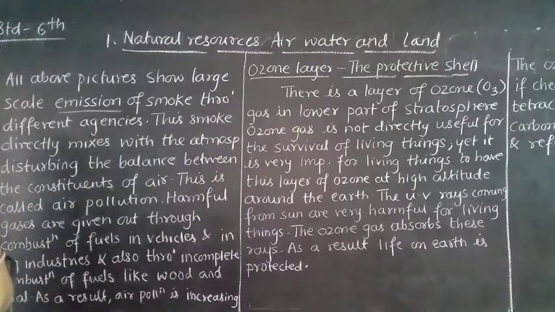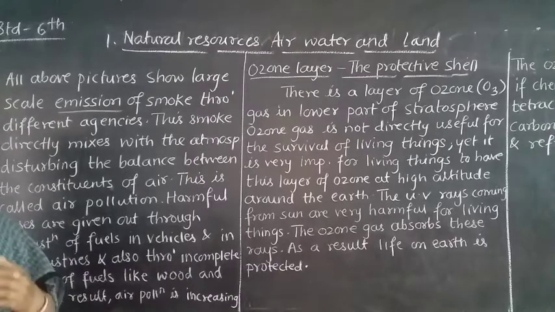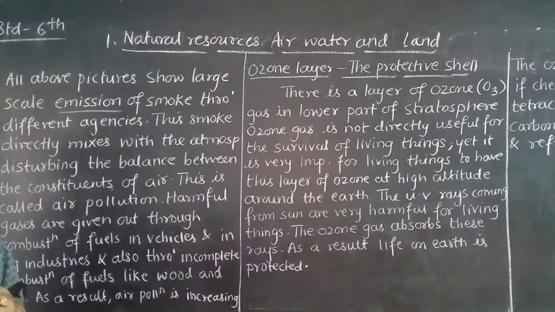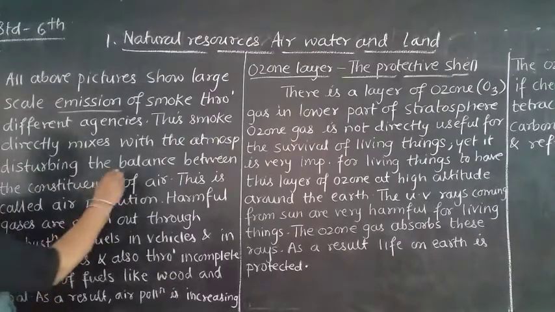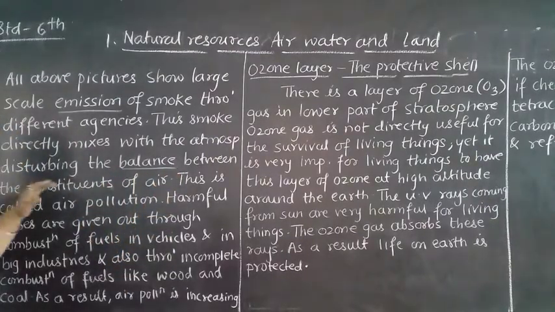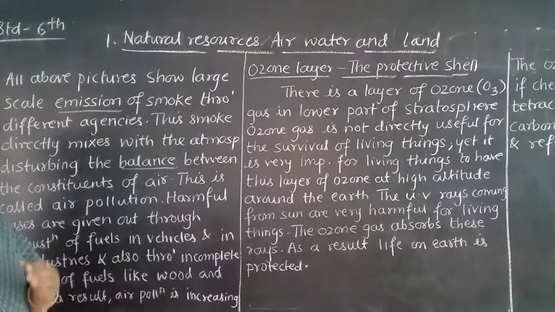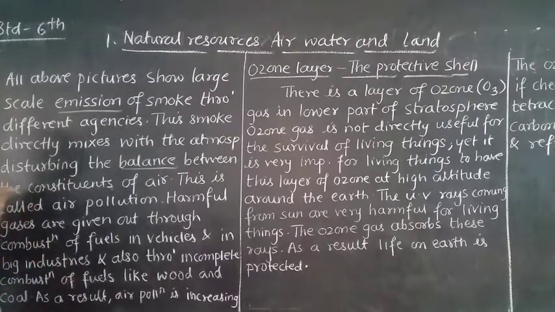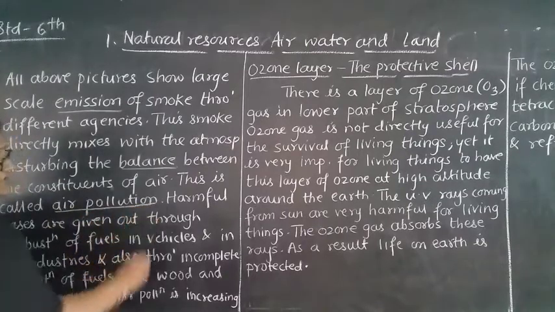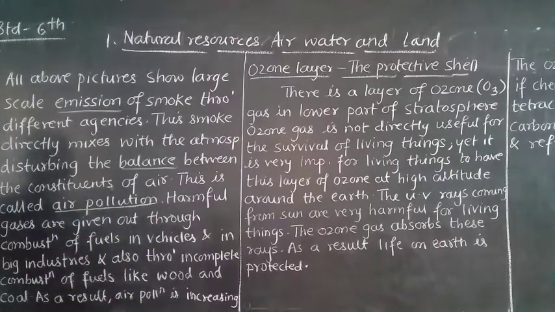So what happens whenever there is an emission of such smoke? The smoke, we know, goes up into the air. It mixes with the air, and whenever it mixes with the air, what happens? The balance between the constituents of the air gets disturbed. There are some constituents of the air, and the balance gets disturbed due to the smoke. This is called air pollution.